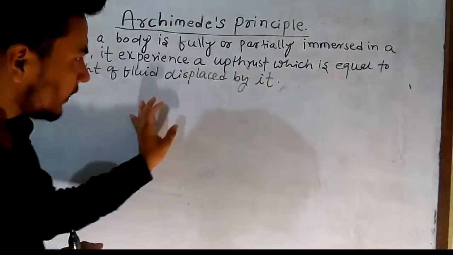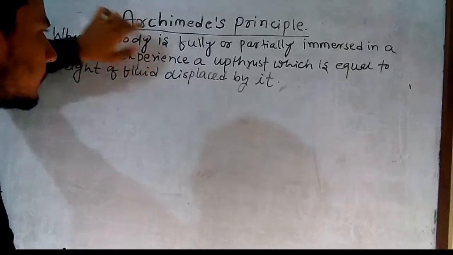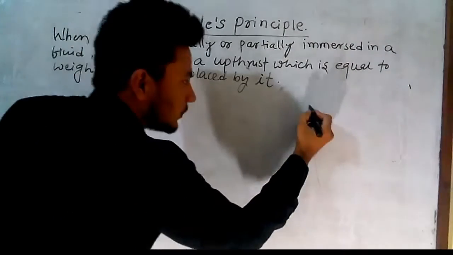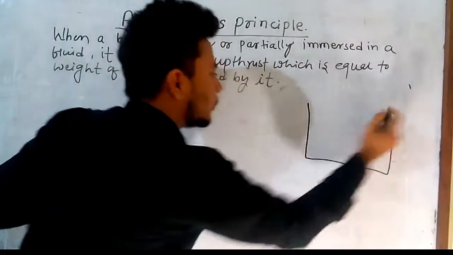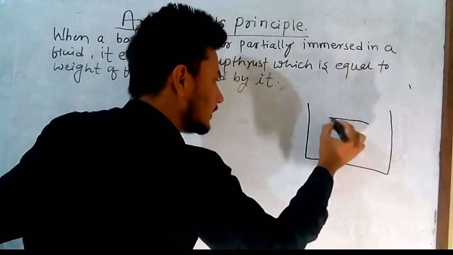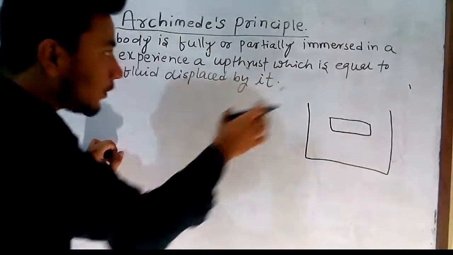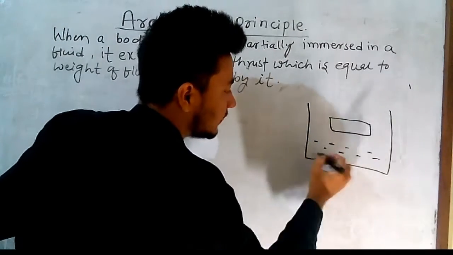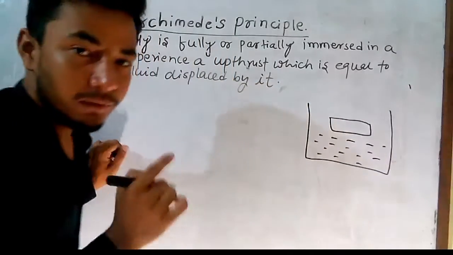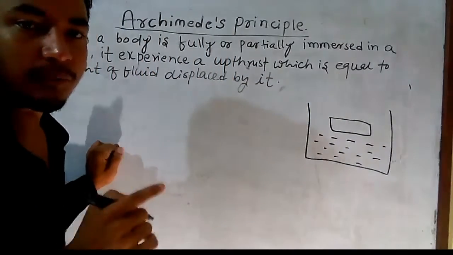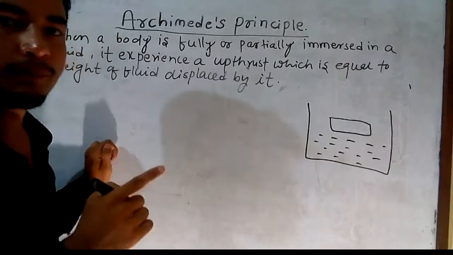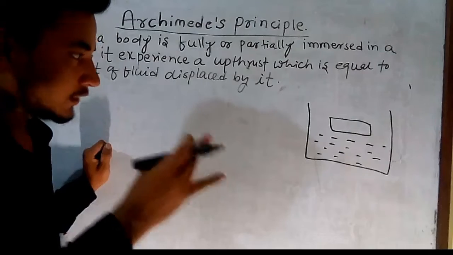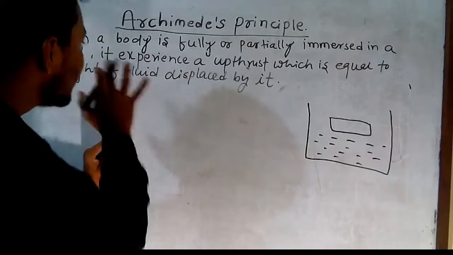So here is the confusion, so listen one more time. When a body is fully or partially immersed, suppose this is a liquid, and we immerse this body fully or partially in a fluid. Fluid means liquid or gas. In the pressure chapter we'll talk about only liquid, because according to your syllabus only liquid is given. So here fluid means liquid, which can flow, and we'll take only liquid.